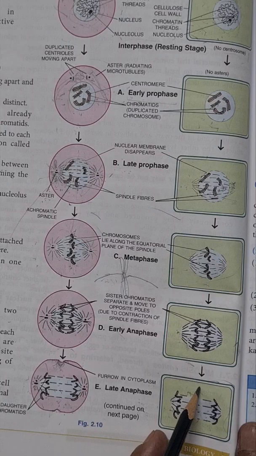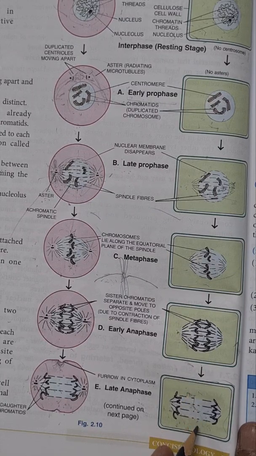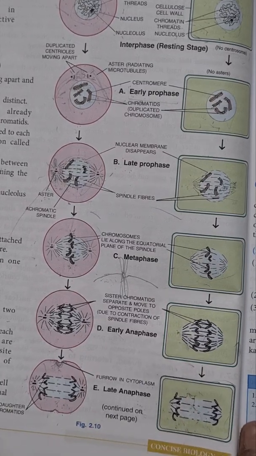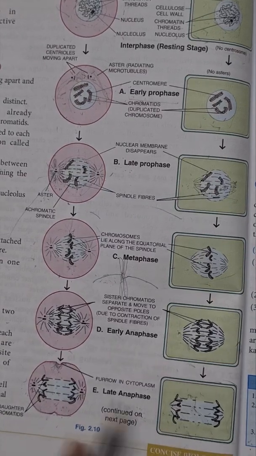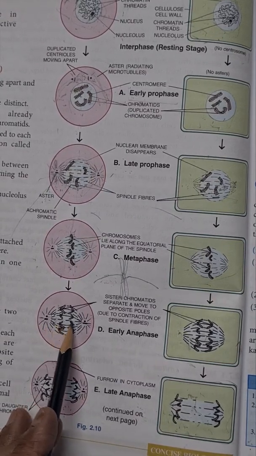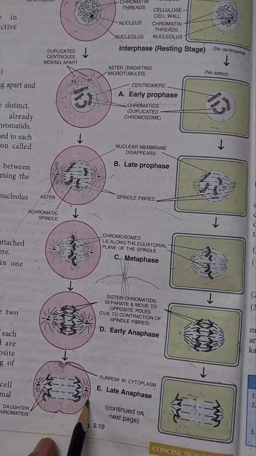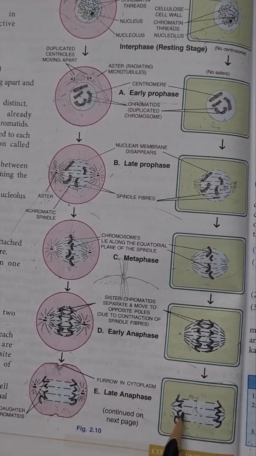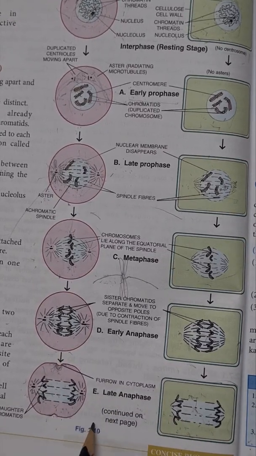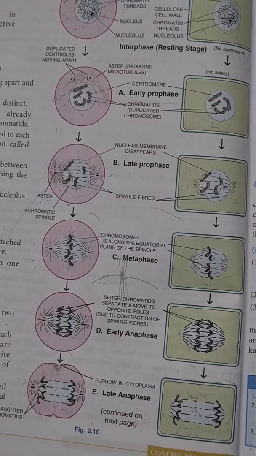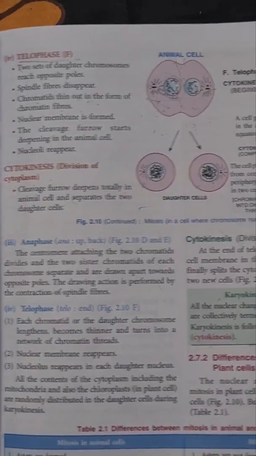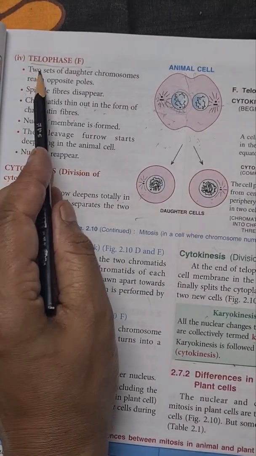It does not allow furrow formation in plant cells. Now after these changes, the separated chromatids have moved apart from each other towards the poles of the cell in both of the cells. Now after these changes, the cell enters the last phase of mitosis, that is telophase.